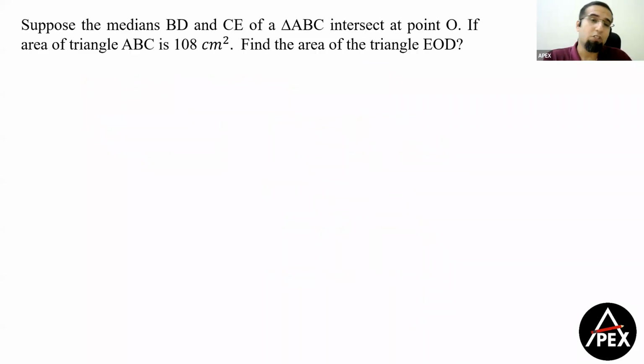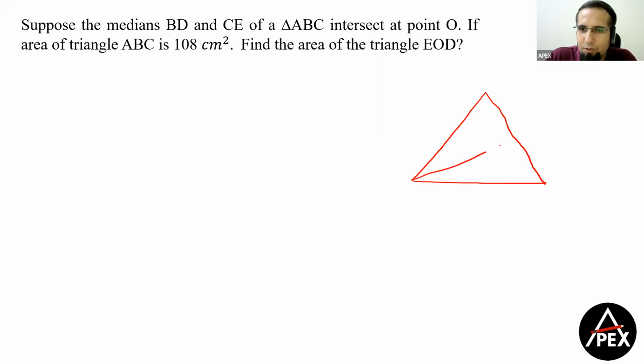Clear? Now, suppose medians BD and CE of ABC intersect at a point called O. Area of the triangle is given. Now, this can be solved in multiple ways, guys. What is the easiest way to solve this? Now whenever two medians are given, what I personally do is I draw the third median also. So this is my first median. Let's say this is my second median. So all I would advise you to do is construct the third median also.